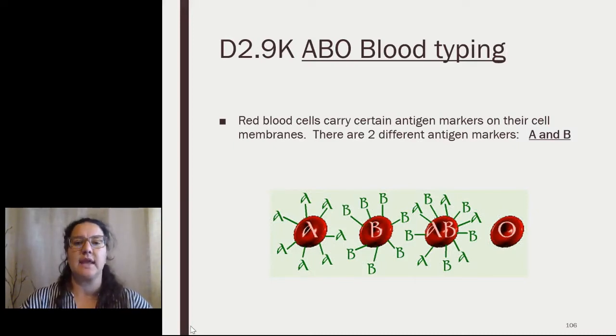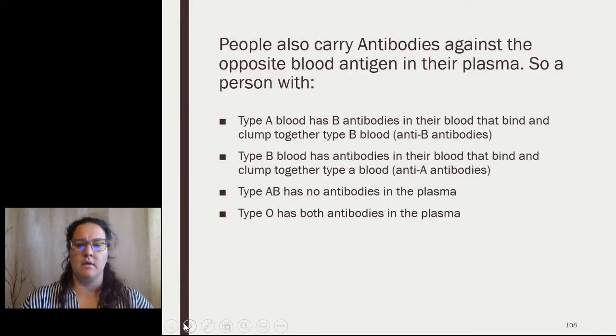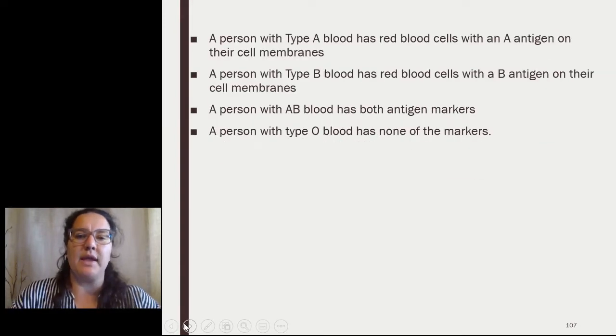So, red blood cells carry certain antigen markers on their cell membranes, and there are two different types of antigen markers, A and B. A person with type A blood has red blood cells with an A antigen on their cell membrane. A person with type B blood has red blood cells with a B antigen on their cell membrane. A person with type AB blood has both A and B antigen markers, and a person with type O blood has none of the antigen markers on their red blood cells.